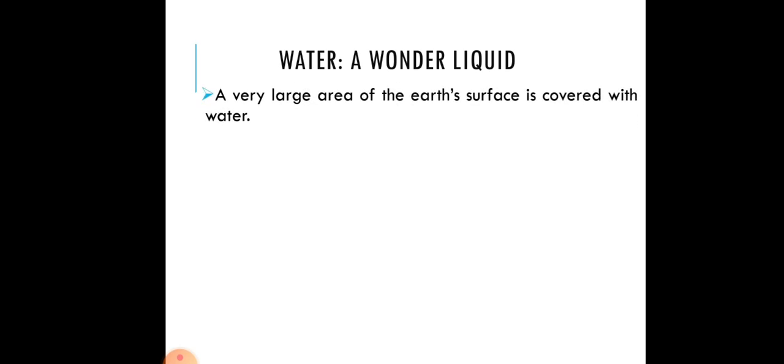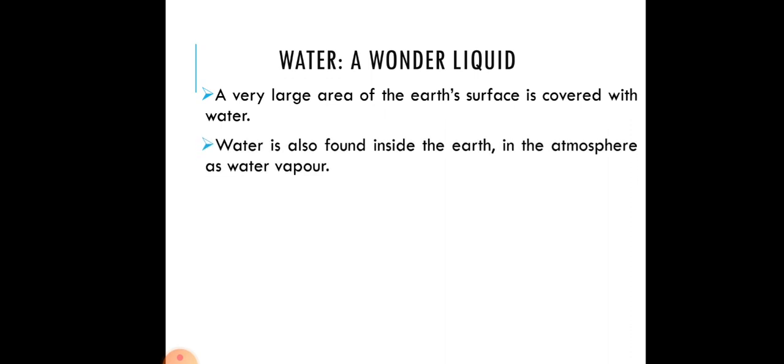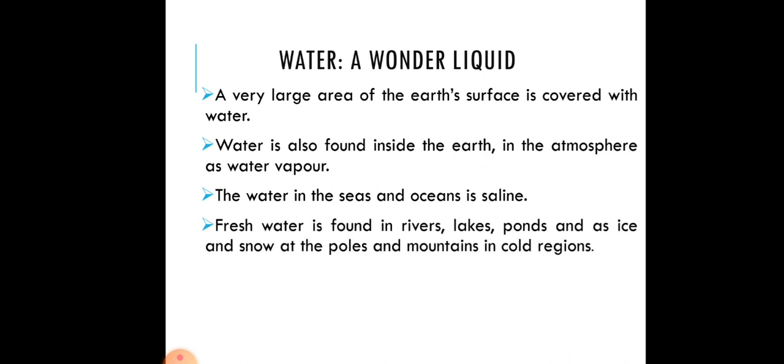Now coming to water, a wonder liquid. A very large area of the earth's surface is covered with water, around 75%. Water is also found inside the earth as underground water, and in the atmosphere as water vapor. The water in the seas and oceans is saline, that means it is salty. Fresh water is found in rivers, lakes, ponds, and as ice and snow at the poles and on mountains in colder regions.